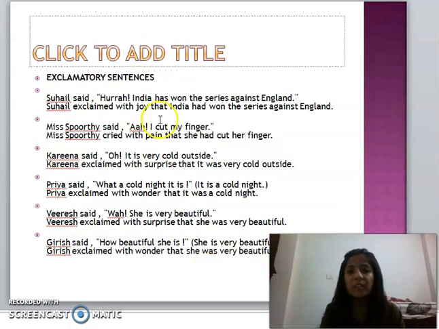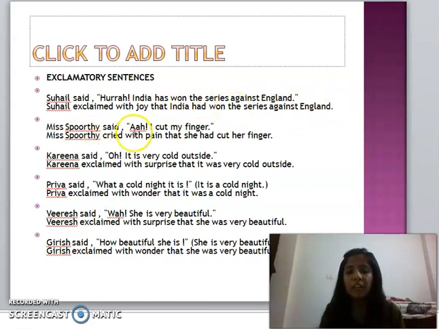Then exclamatory sentences are there. Suhail said, "Hooray, India has won the series against England." So Suhail exclaimed with joy. When it is joy, we will say exclaimed with joy. That we will connect with that. Inverted commas removed, the rest of the sentence will remain the same. Has won, present perfect, will change into past perfect.